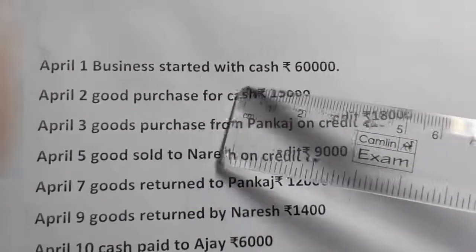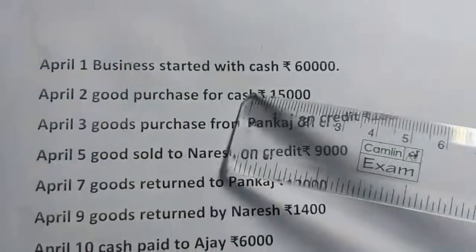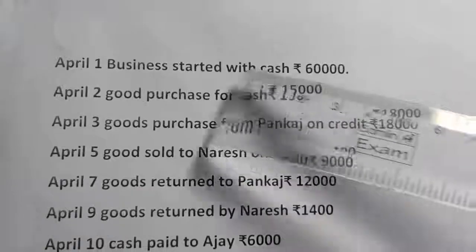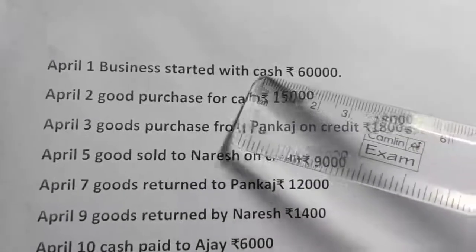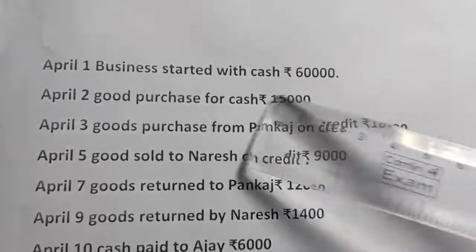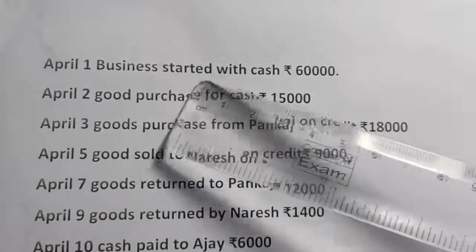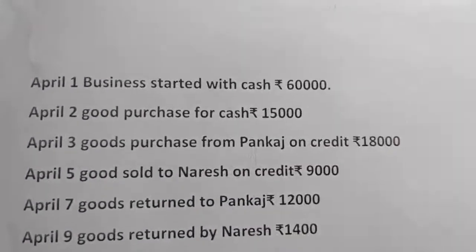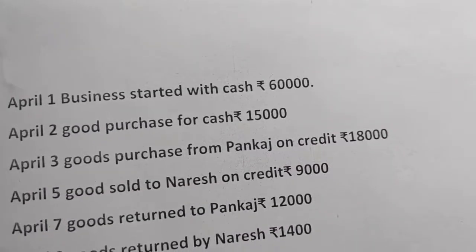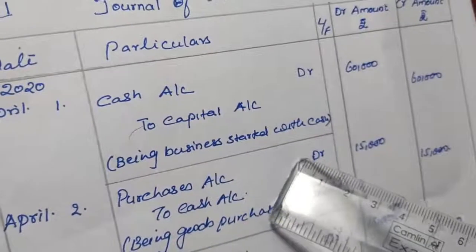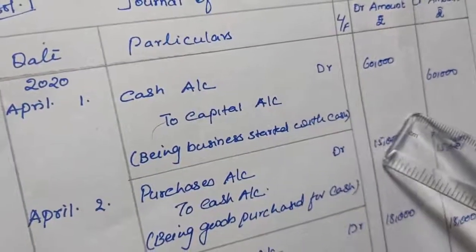So what are the two accounts affected? One account affected when the business is started with cash will be cash account. It is an asset. Another is capital. Here cash is coming in the business, means asset is increasing, so we will debit the cash, and capital is also increasing, capital will be credited. Okay, so what will be our journal entry for business started with cash? Our entry will be cash account debit to capital account 60,000.